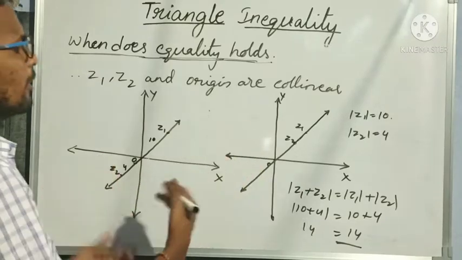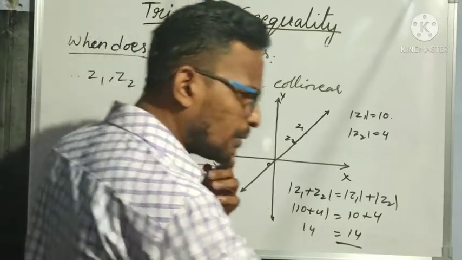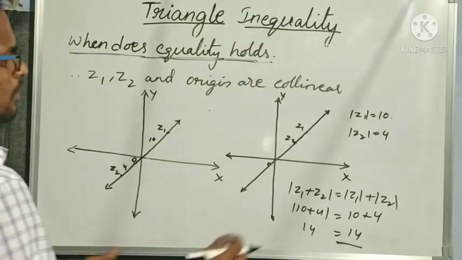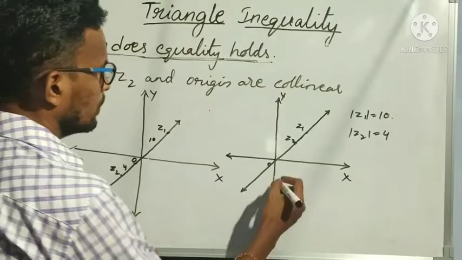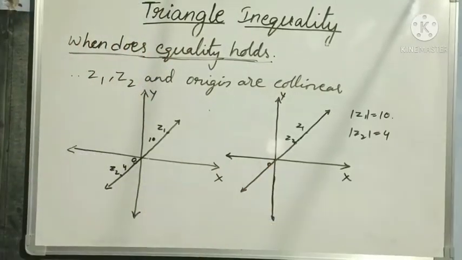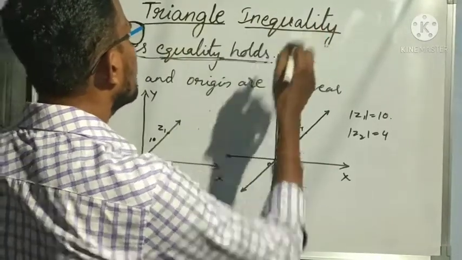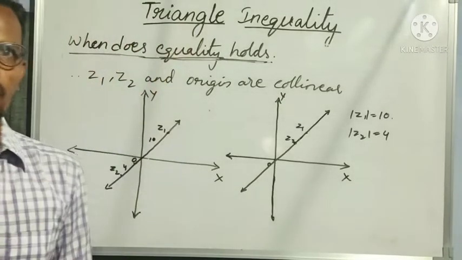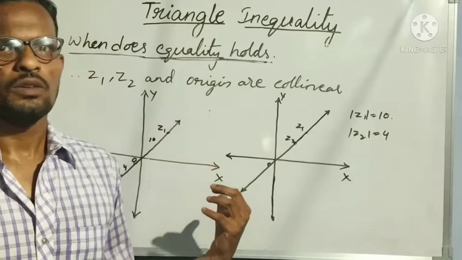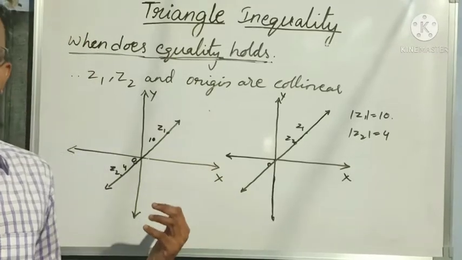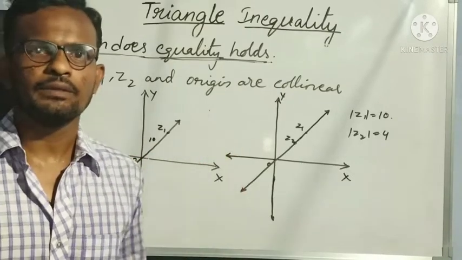In the same way, if you want it for the minus sign, Z1 minus Z2, just do the same. Both are the same. These are the conditions where equality holds in our triangle inequality. Clear? I hope everyone understood all the points. Does anyone have any doubt? No. So practice this, which is very important. First understand the concept, then you can proceed to the problems very easily.